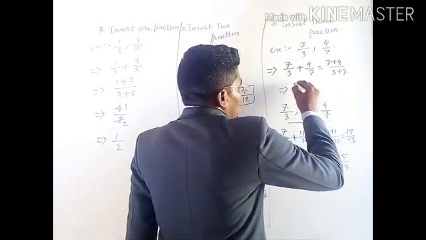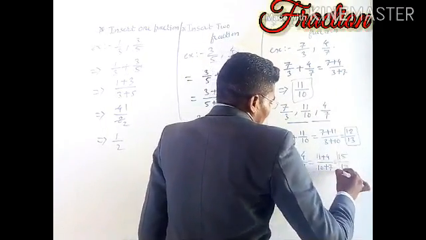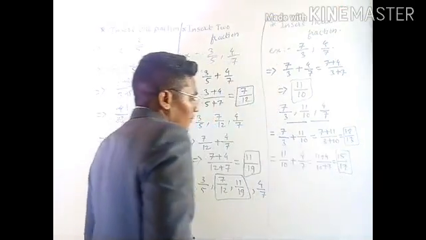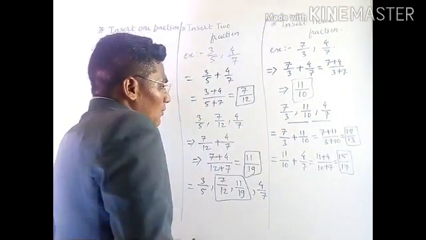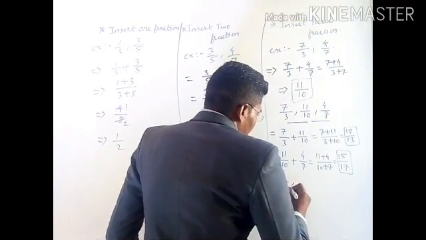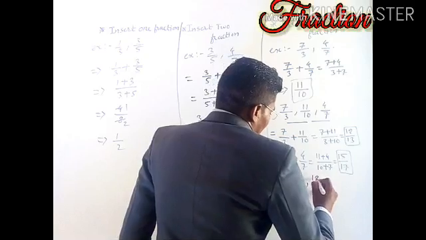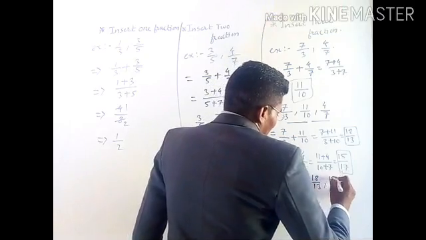This is how we got the three fractions that are 11 by 10, 18 by 13 and 15 by 17. Now we can arrange them in the given fractions: 7 by 3, 18 by 13, 11 by 10, 15 by 17.